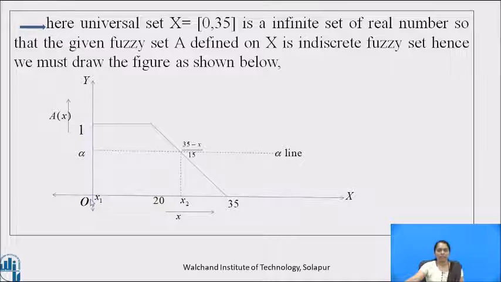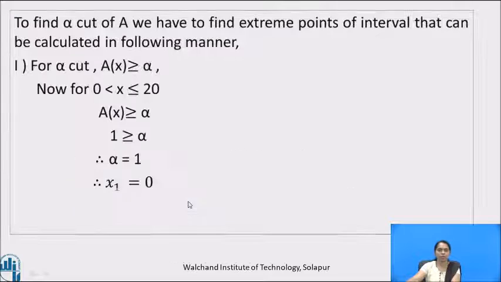Now as it is in between 0 and 35, and it is equal to 1 in between 0 to 20, this is the line we have shown. And after that, for a few points we have calculated and got this slope. We'll get an alpha line. So with the help of that line we will get the extreme points x1 and x2.